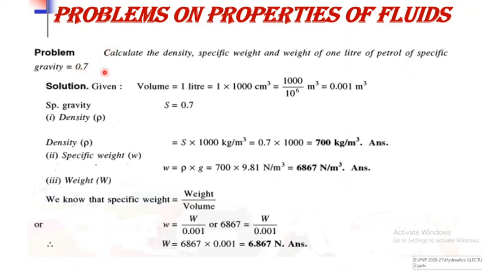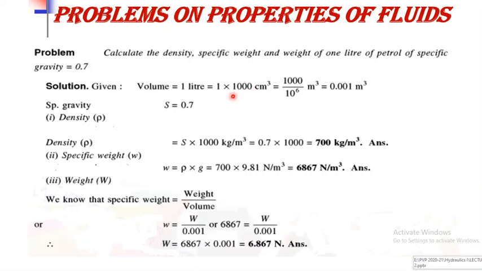So in the problem, the specific gravity is given, 0.7, and 1 liter, that is the volume of petrol, is given. So volume of petrol is 1 liter. We have to convert that into meter cube.